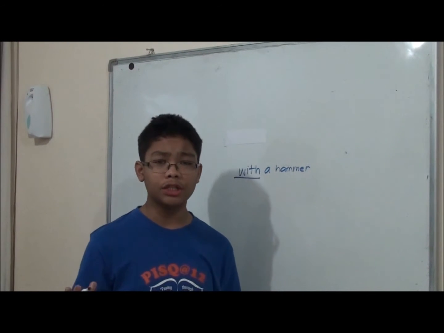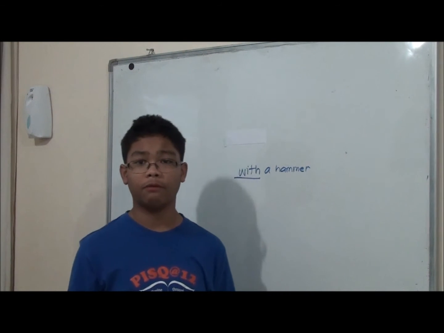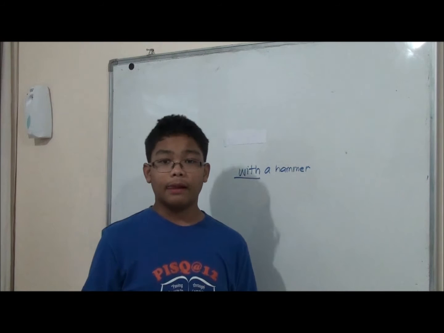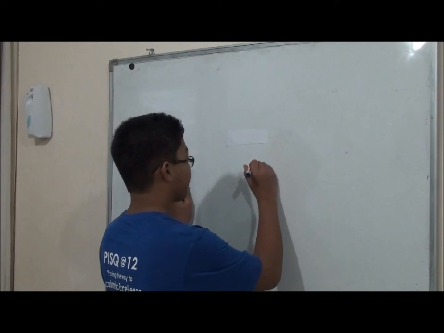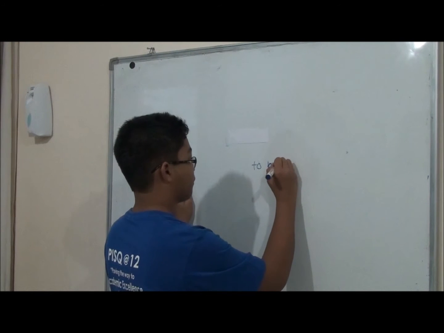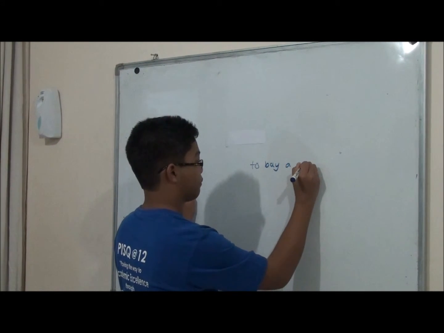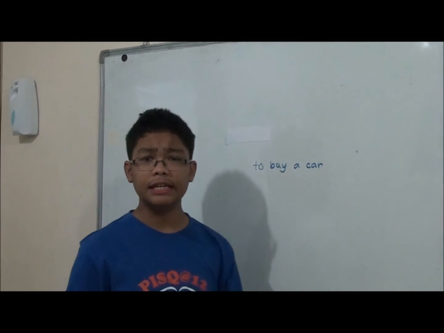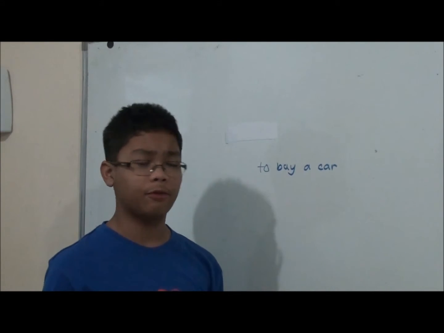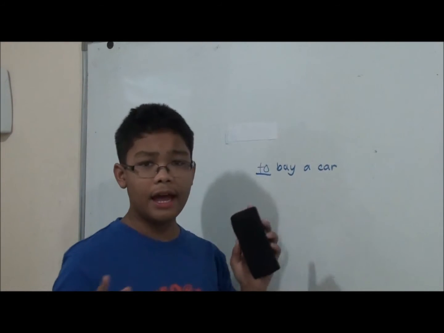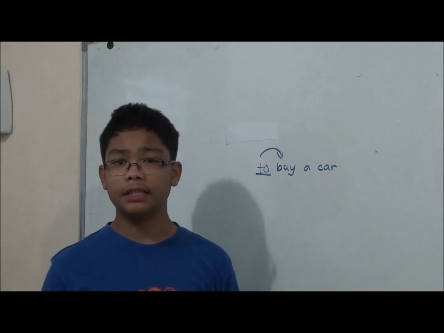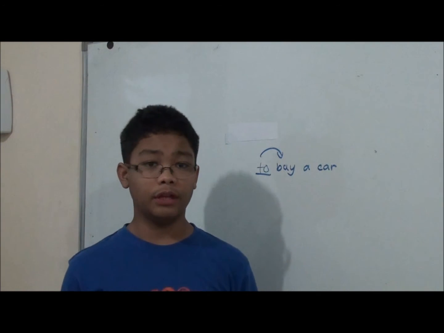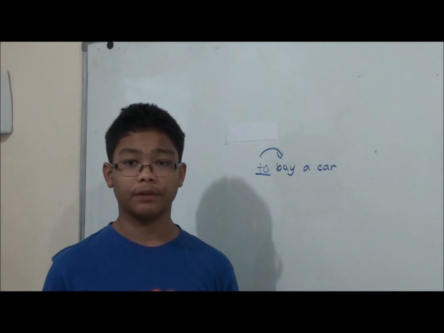Adverb phrases can also start with the infinitive form of a verb. Like in these examples, to buy a car. To is using the infinitive form of a verb in this phrase, and it modifies the verb buy. Another one is to support the team, and also to show her mother.